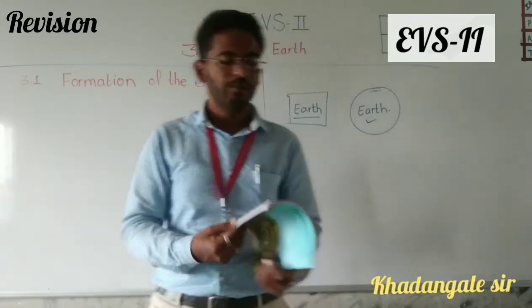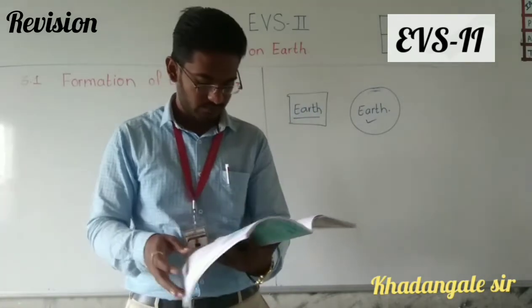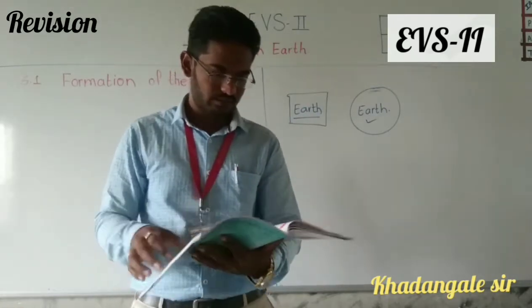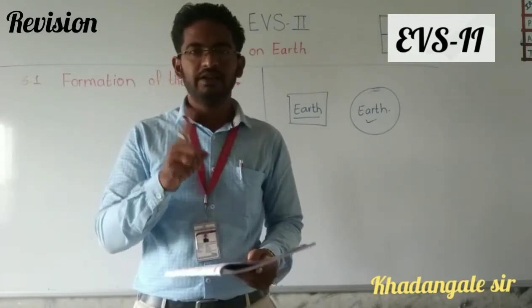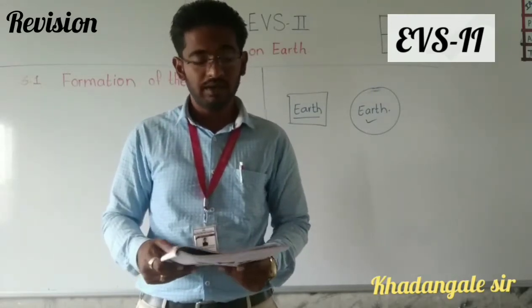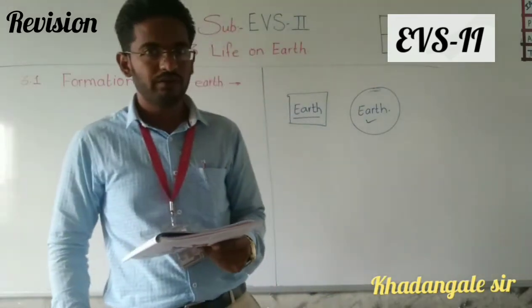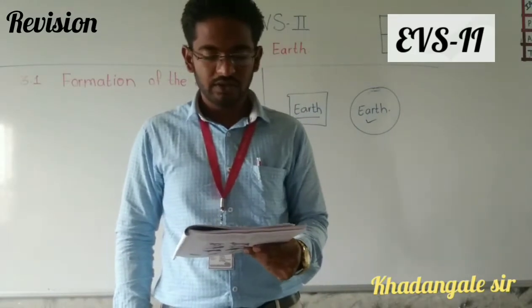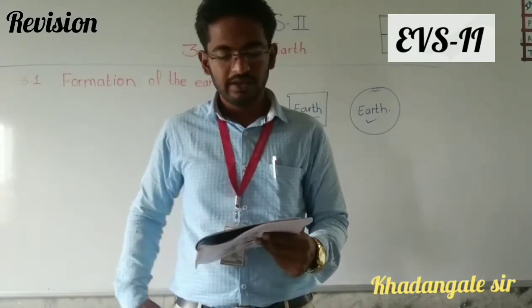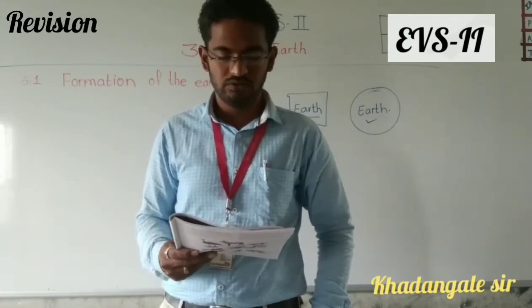Okay, so open your book, page number 12. You have to put your index finger on the line when I am reading it. So, 3.1, first of all we will read it. 3.1, Formation of the Earth. There are some questions we all wonder about.